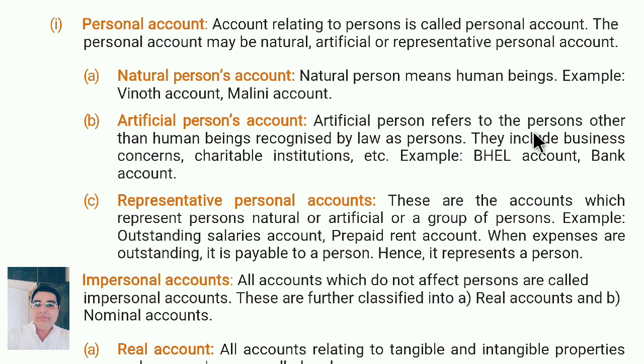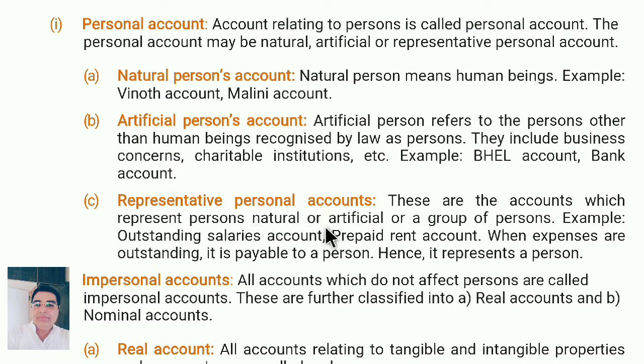Artificial person refers to persons other than human beings recognized by law as persons. They include business concerns like companies, charitable institution, etc. Example: BHEL account. BHEL means Bharat Heavy Electricals Limited. Bank account, etc. So this will come under artificial persons account.